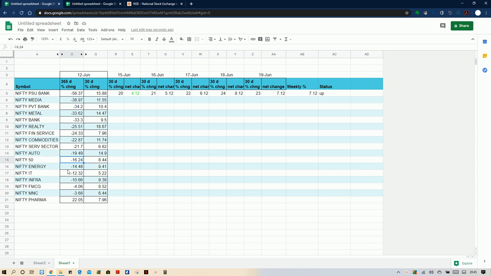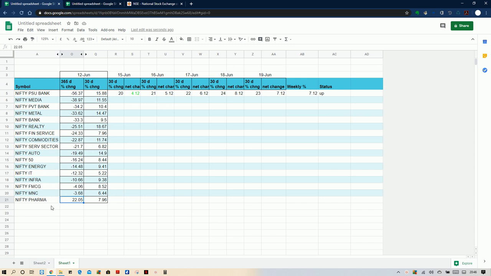the sectors which are better than Nifty are: Nifty Energy was doing good, Nifty IT was doing good, Nifty Infra was better than the Nifty 50 return, Nifty FMCG was better than Nifty 50, and Nifty MNC was better than Nifty. Nifty Pharma also outperformed Nifty and all other indices.